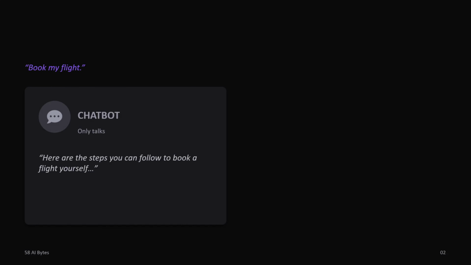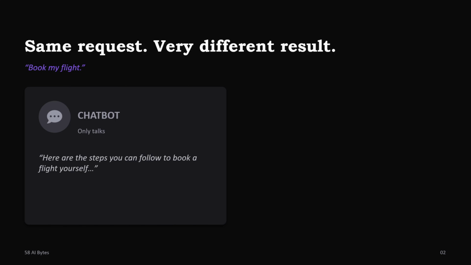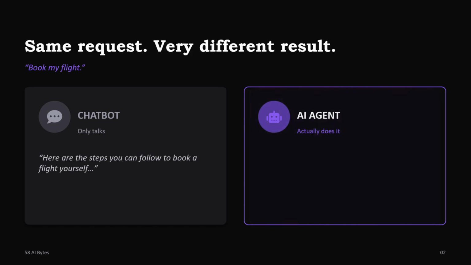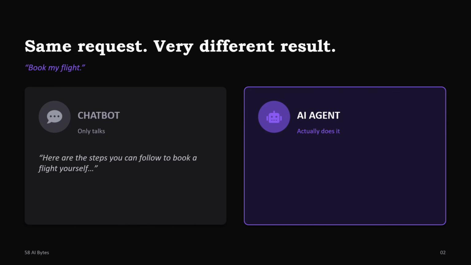So let's begin with the story. Book my flights. You did the same thing with the chatbot, and the output is the steps you can follow to book your flight yourself. So it provides instructions, but the same request gives very different results if you chat with an AI agent. An AI agent actually does the job you require: searching for a flight, comparing the prices, booking the tickets, and confirming the tickets are done. This is how AI agents and normal chatbots are differentiated.